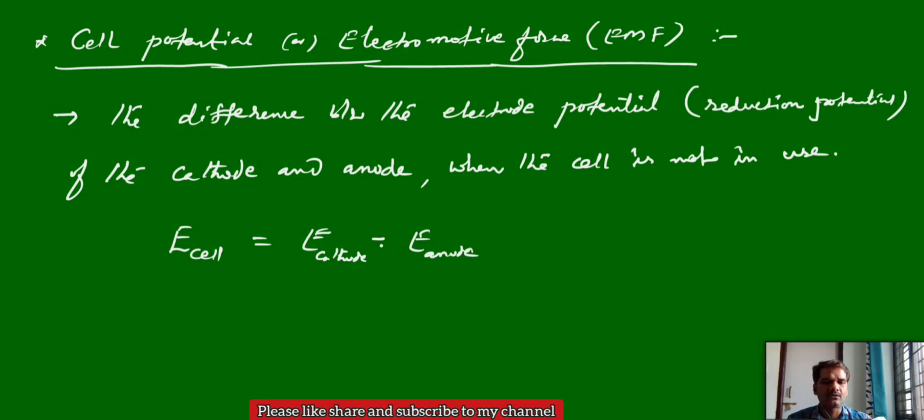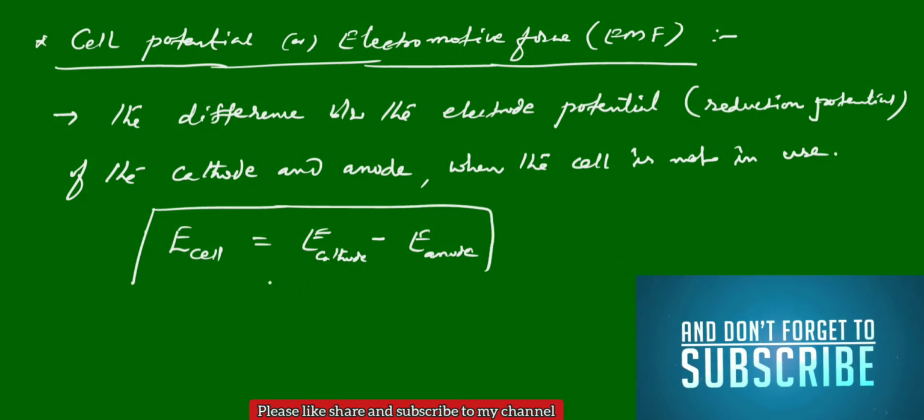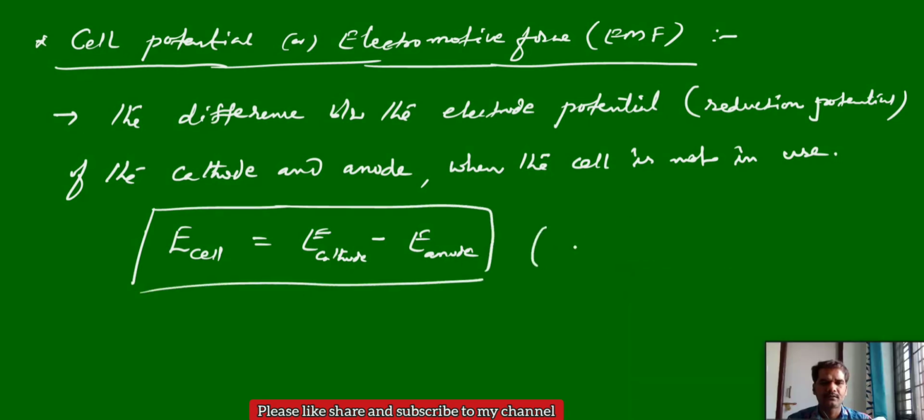Here both the electrode potentials are reduction potentials only, and this is very important. If both are oxidation potentials, or one is oxidation and one is reduction, the formula may change.